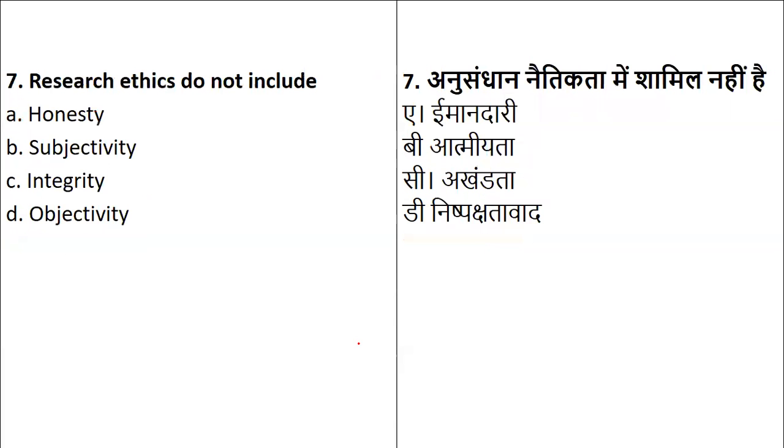Now, research ethics. As I said, there are definite questions on research ethics, but in all my cycles, in all the MCQs I have taken till date, I have been very clear that research ethics have certain keywords as per the UGC examination.